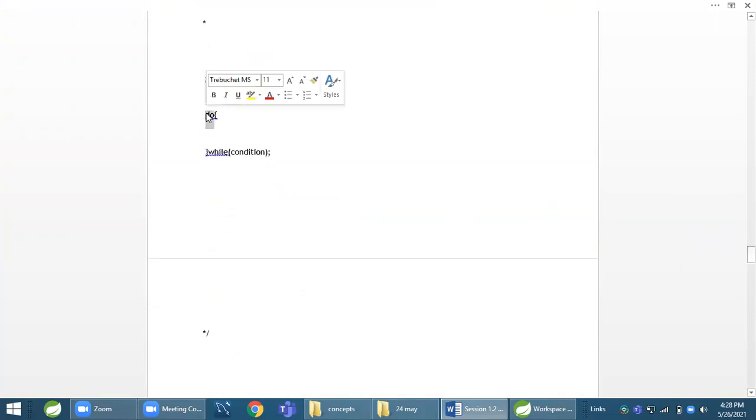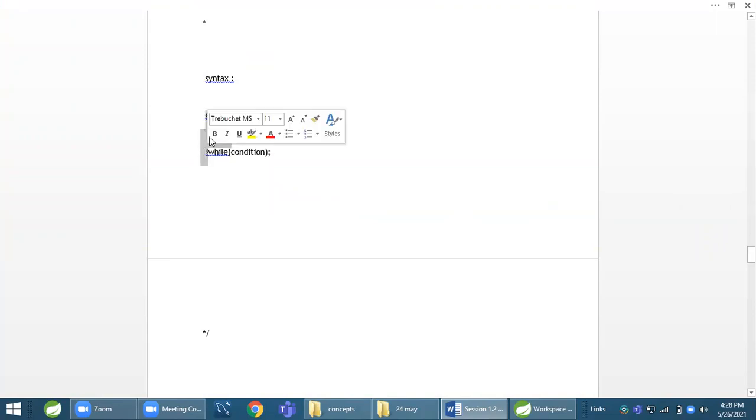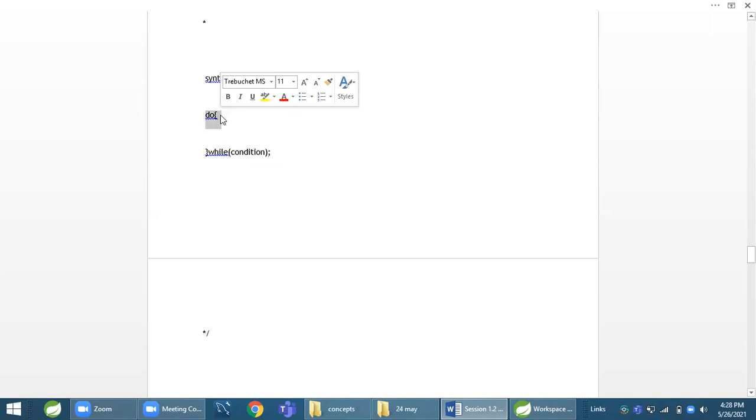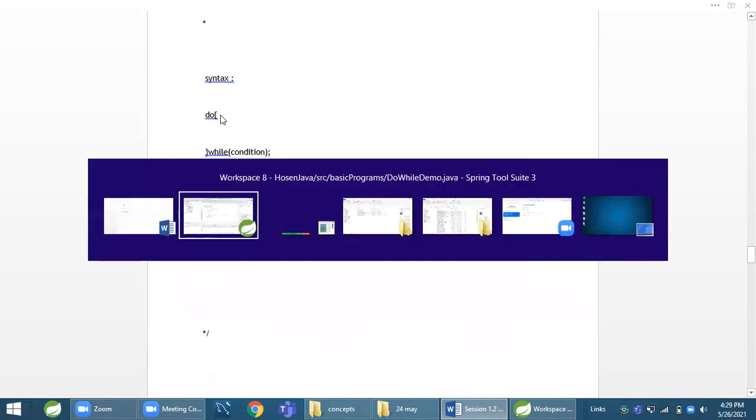Do is a keyword, then a start curly brace and a close curly brace. Here will be the body of the loop, inside this starting and closing curly brace. Then the while keyword, with the condition in brackets, and give a semicolon. This is the syntax. And initialization we do before this do keyword. Let's see one example.